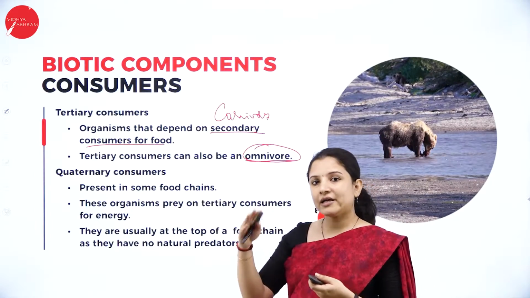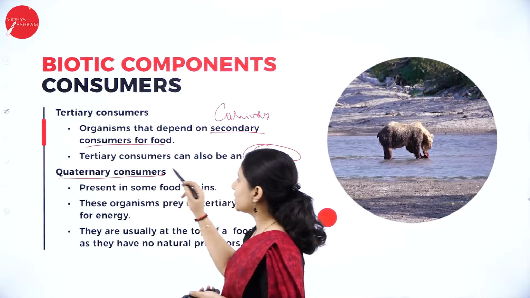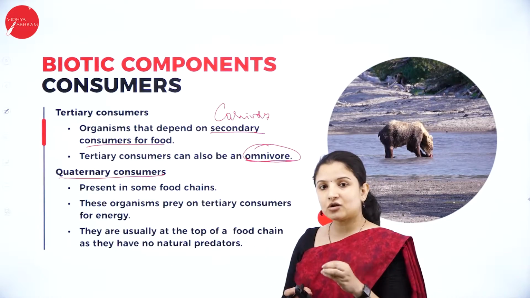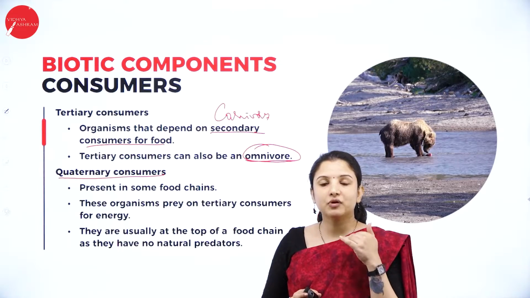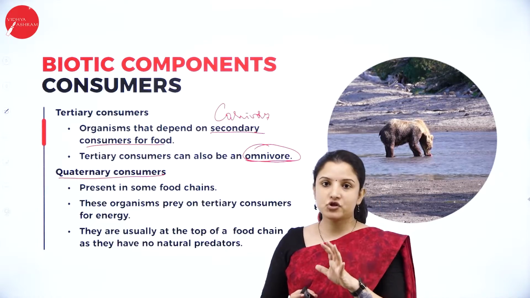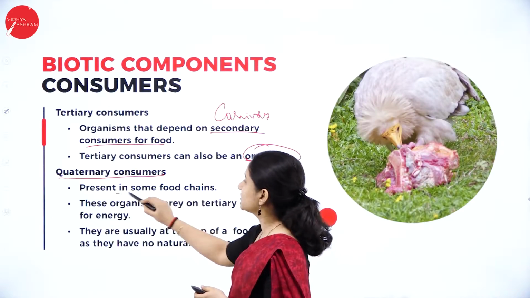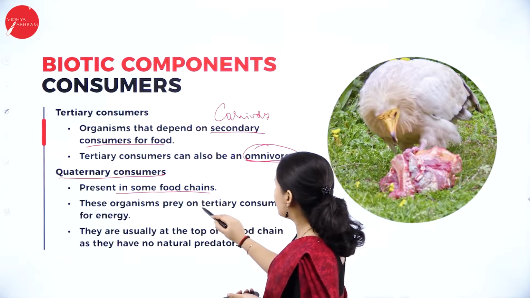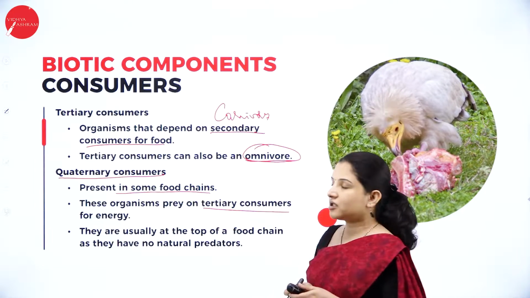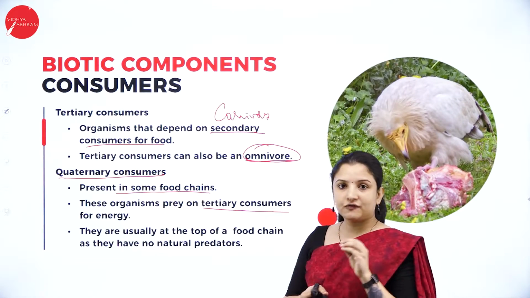Next, again a higher level, it can increase. That is quaternary consumers. It is not necessary that these quaternary consumers will be present in all the food chains. Only in some of the food chains will they be present. And these organisms feed on tertiary consumers for energy. That is, they feed only on the omnivorous for energy.